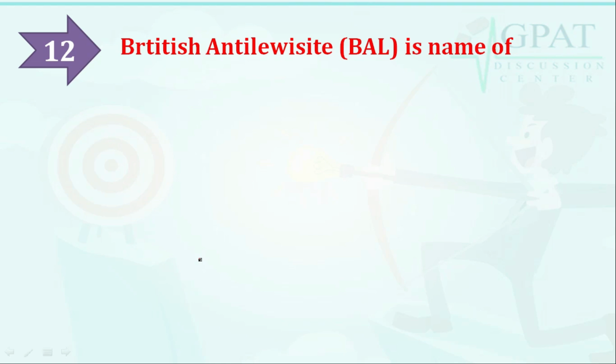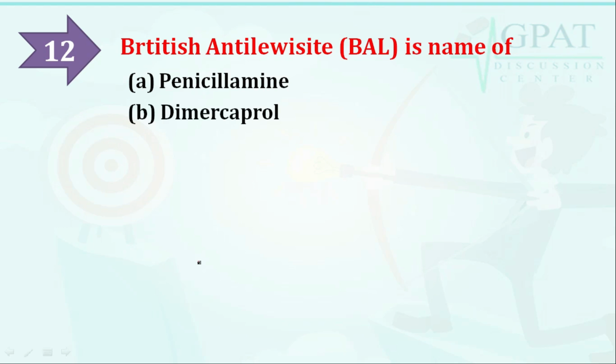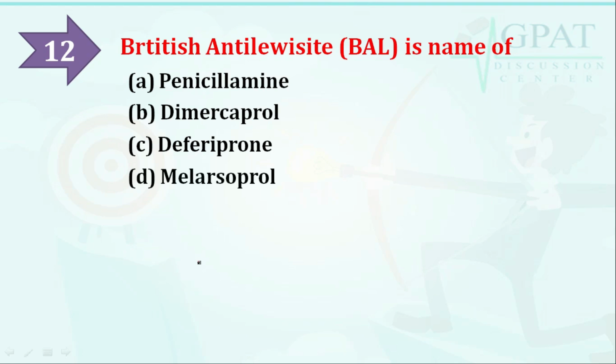British anti-lewisite is the name of, and the options are, option A penicillamine, option B dimercaprol, option C deferiprone, option D melarsoprol. So which is the correct answer? British anti-lewisite is a name of dimercaprol.